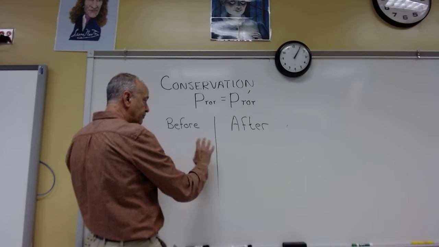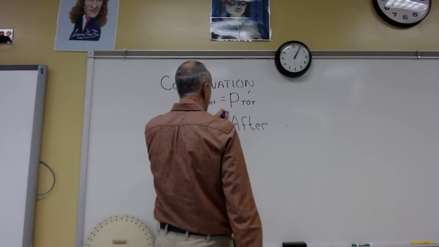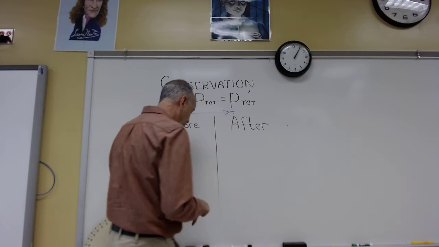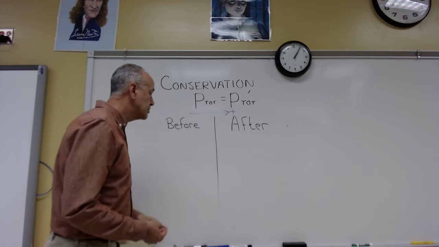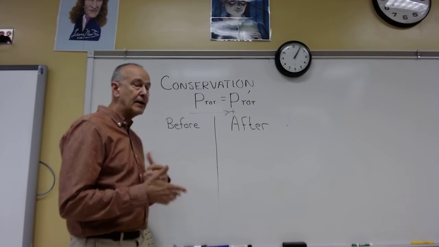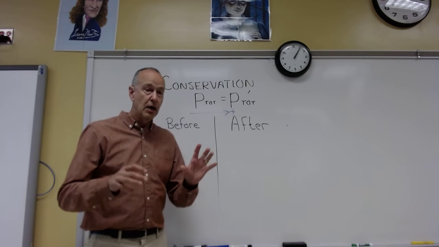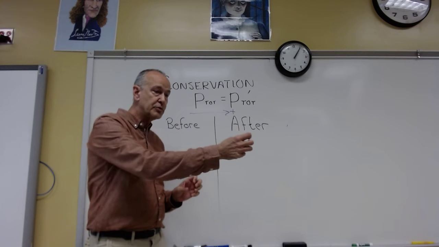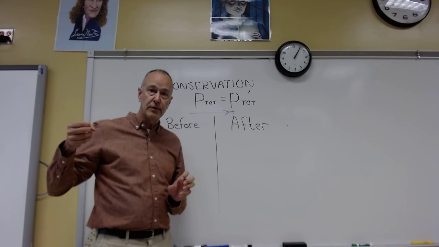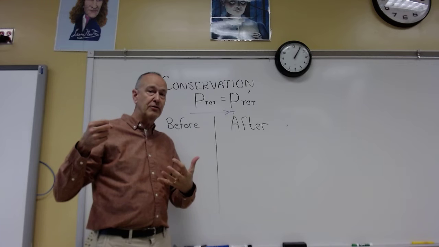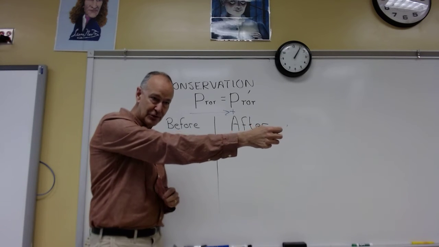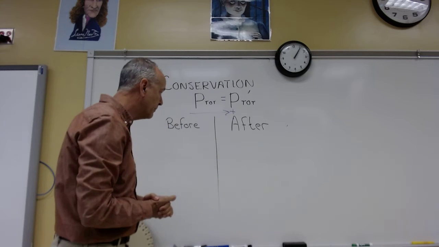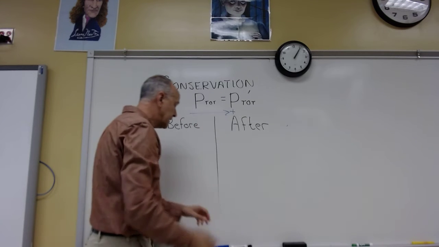So I'm going to have two objects. I'm going to call this the positive direction. Really important, because momentum is a vector, and if you have the directions wrong, it won't work out. As we saw with impulse, a ball going in this direction 20 meters per second and then coming back in this direction 20 meters per second was a big change in momentum. Whereas a ball going 20 meters per second and then still going 20 meters per second is zero change in momentum. So really important to get that right.